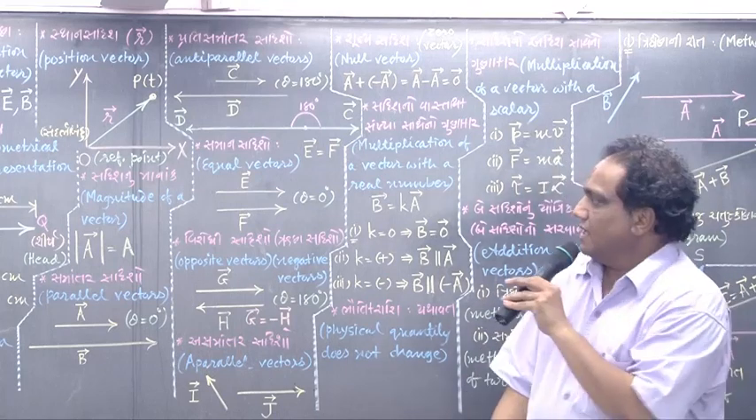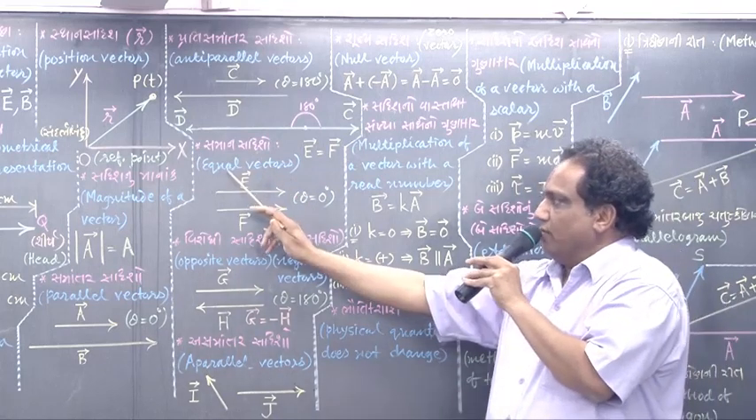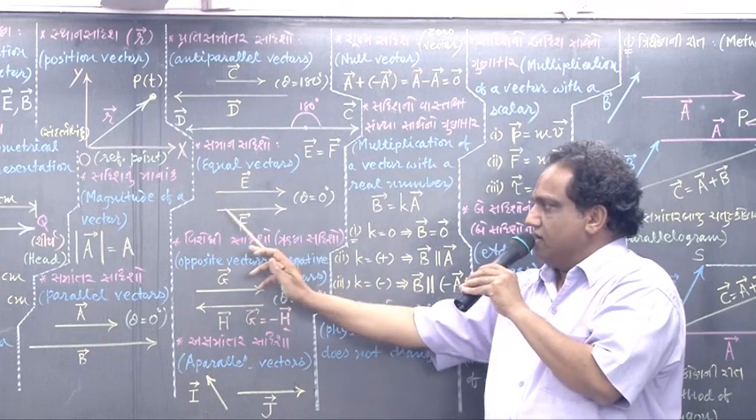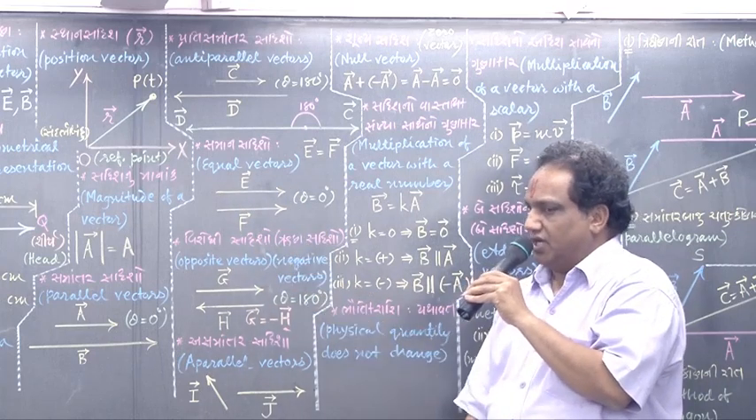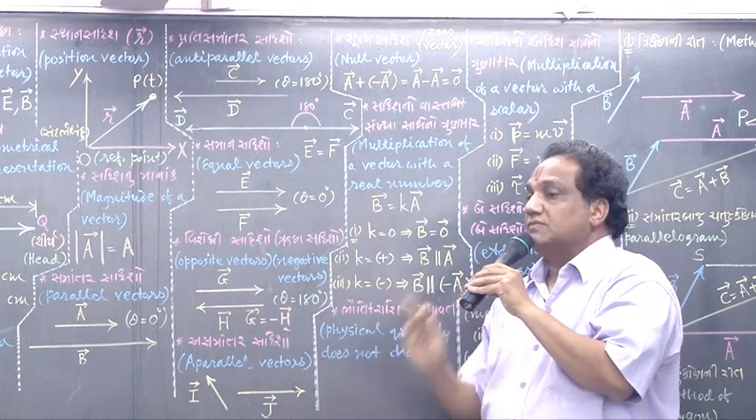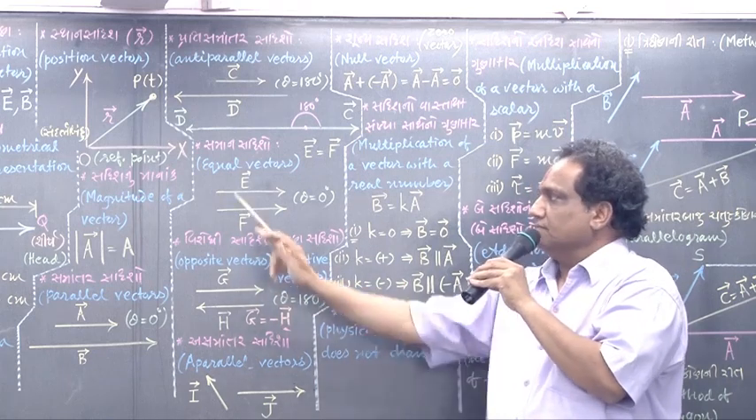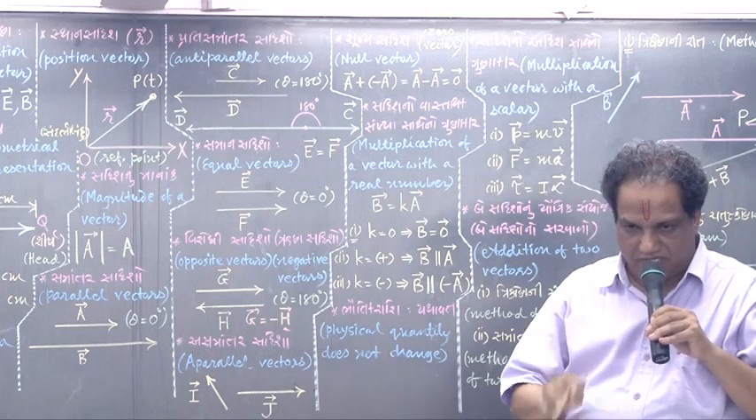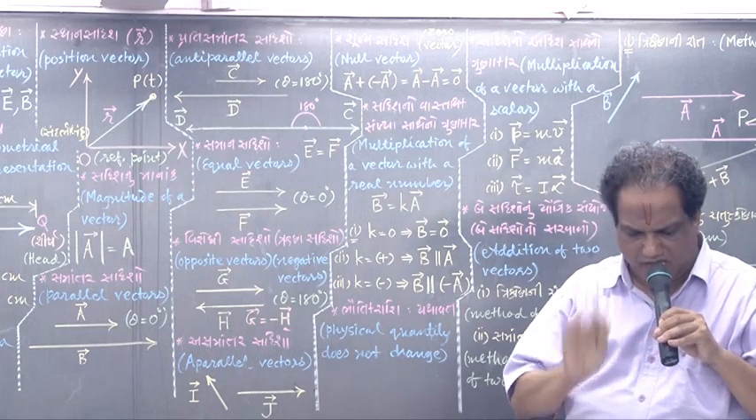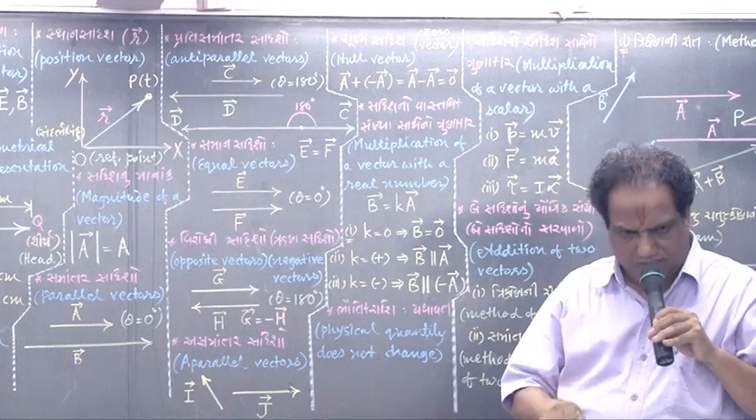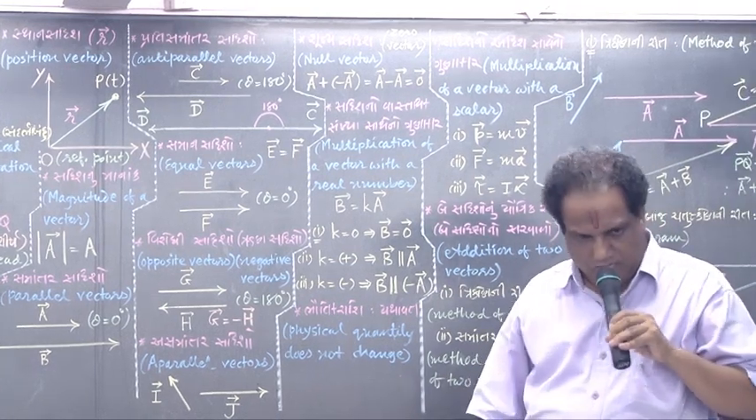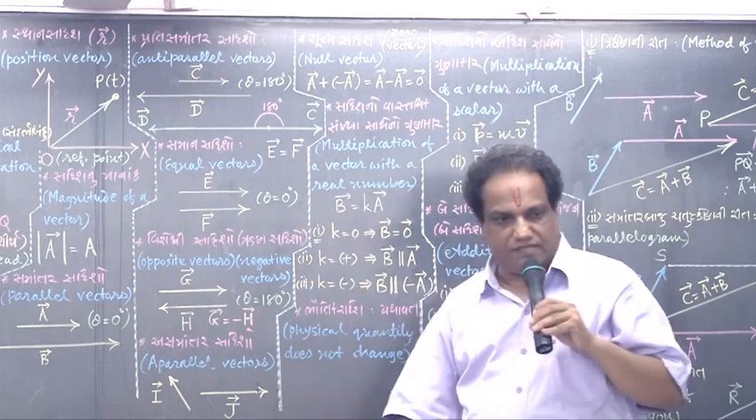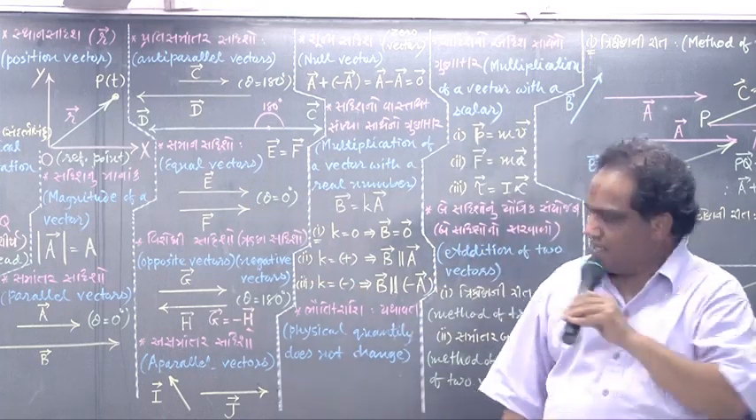Got it? Then, what do you mean by equal vectors? You can see in the figure, both the vectors have the same magnitude and the same direction. Two vectors having the same magnitude and the same direction are called equal vectors. Because they are pointing in the same direction, theta is 0 degree.